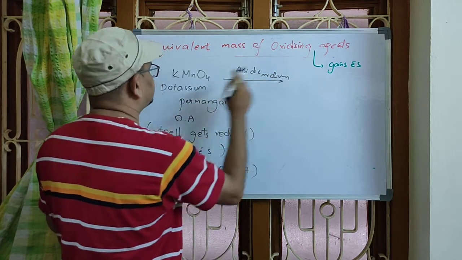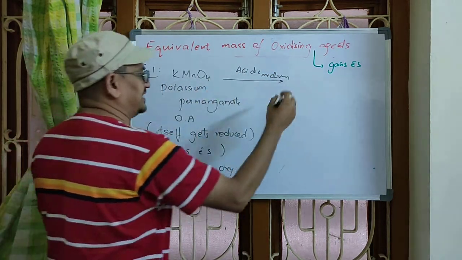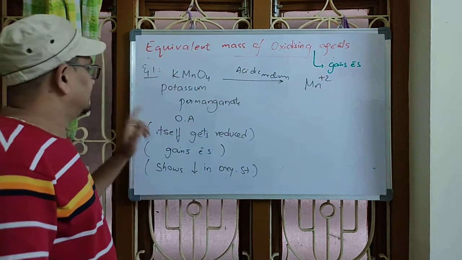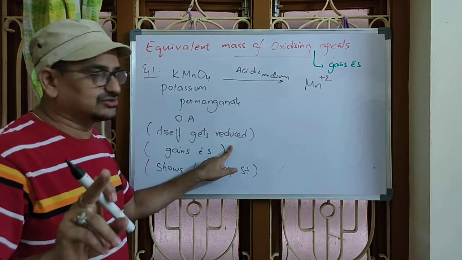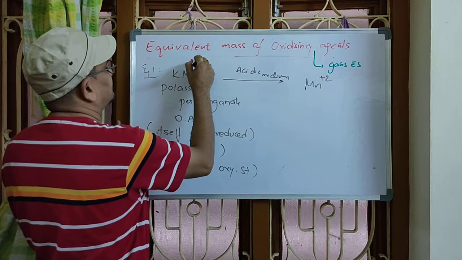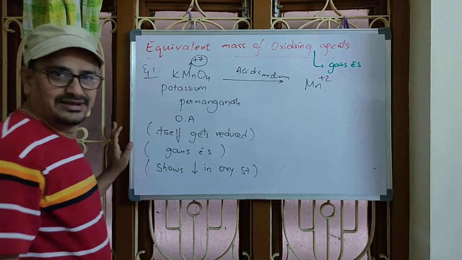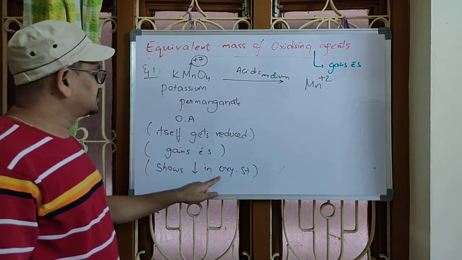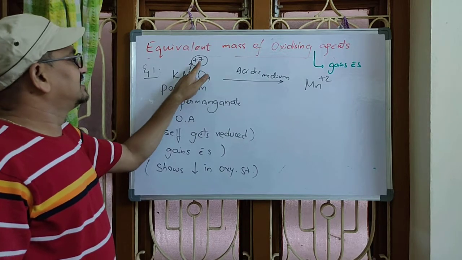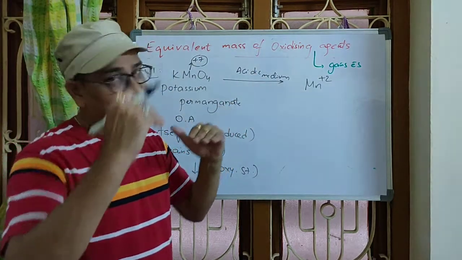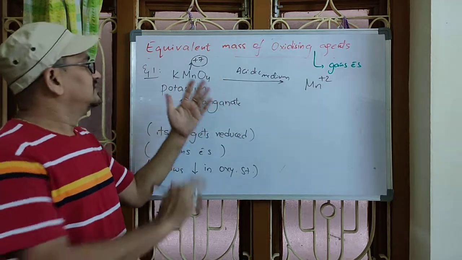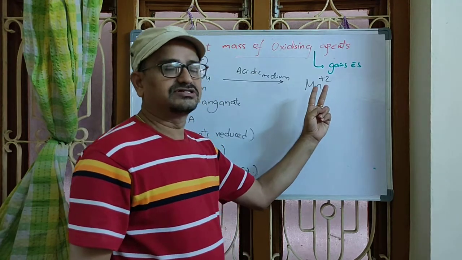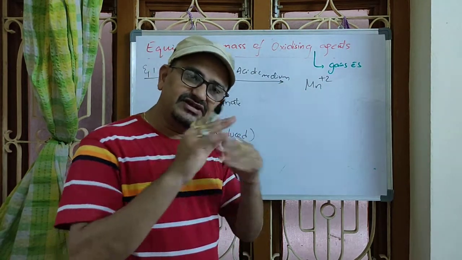When potassium permanganate acts as an oxidizing agent in acidic medium, this manganese will be reduced to Mn plus 2. I told you already, the oxidizing agent is the one which gets reduced. Here manganese is in which oxidation number? Plus 7. Oxidizing agent is the one which shows a decrease in oxidation state. You see, manganese is changing from plus 7 to plus 2, a decrease in oxidation state. Meaning it had a deficiency of 7 electrons earlier, and now it came to a deficiency of 2 electrons. Meanwhile, 5 plus charges were cancelled.